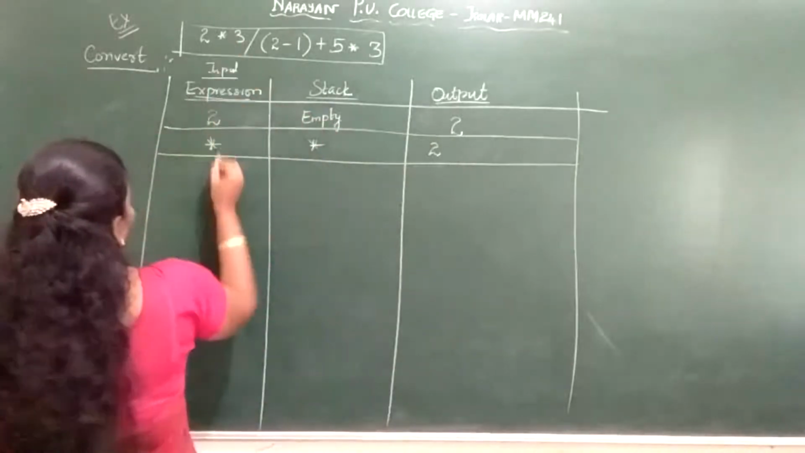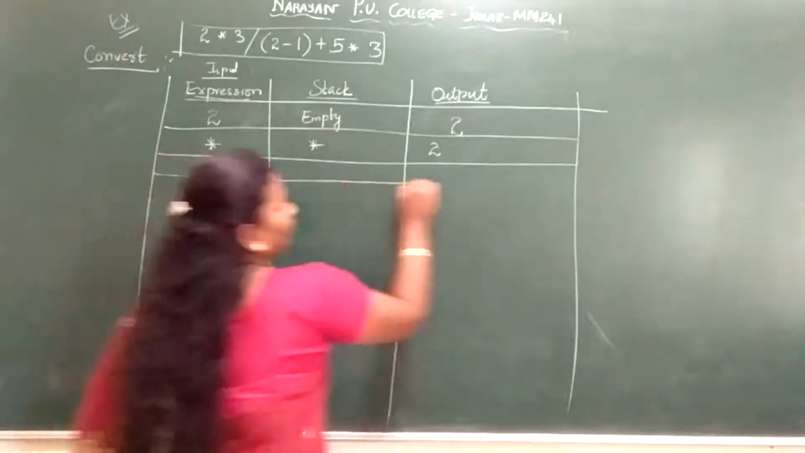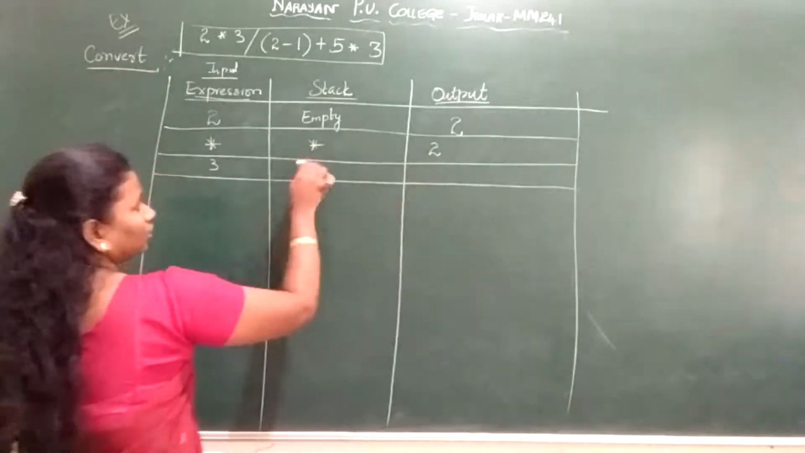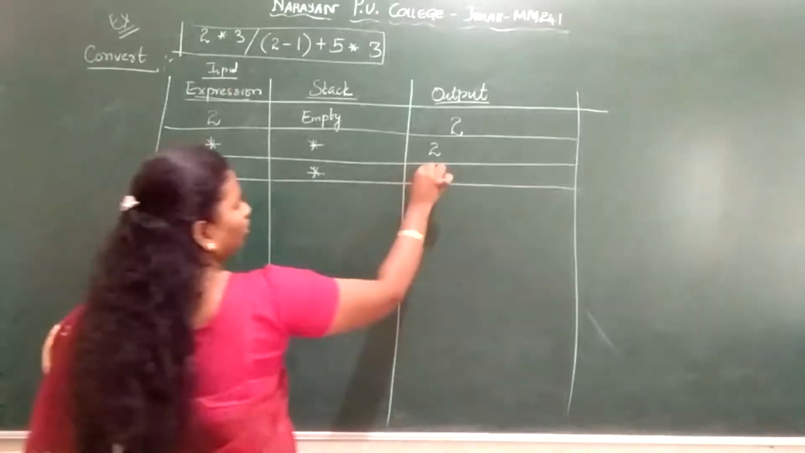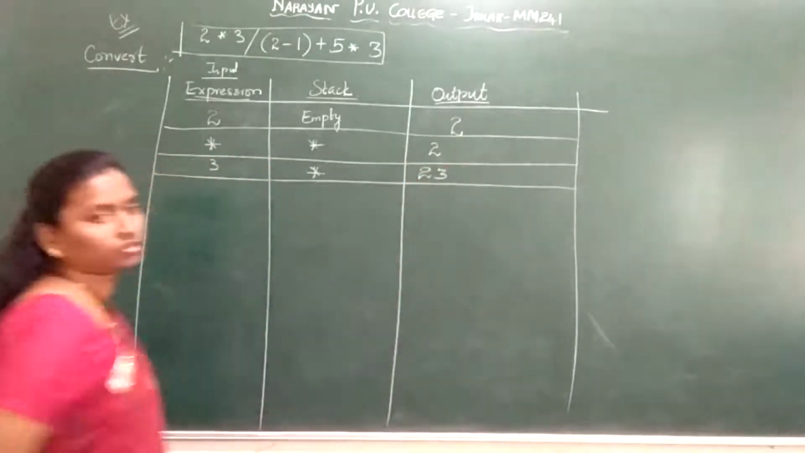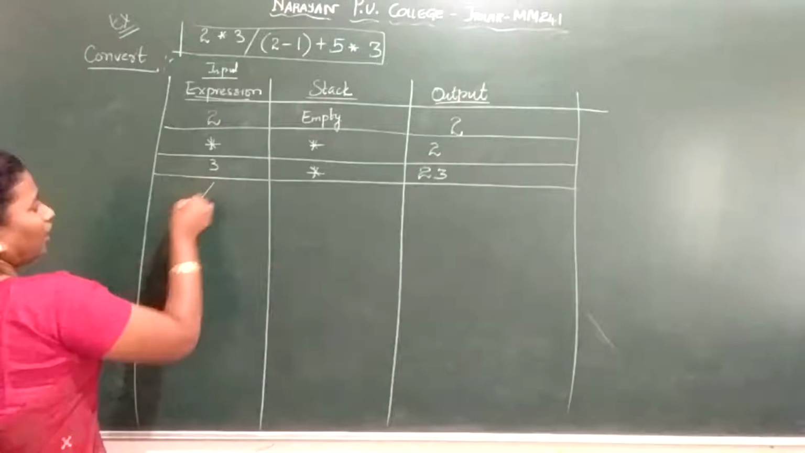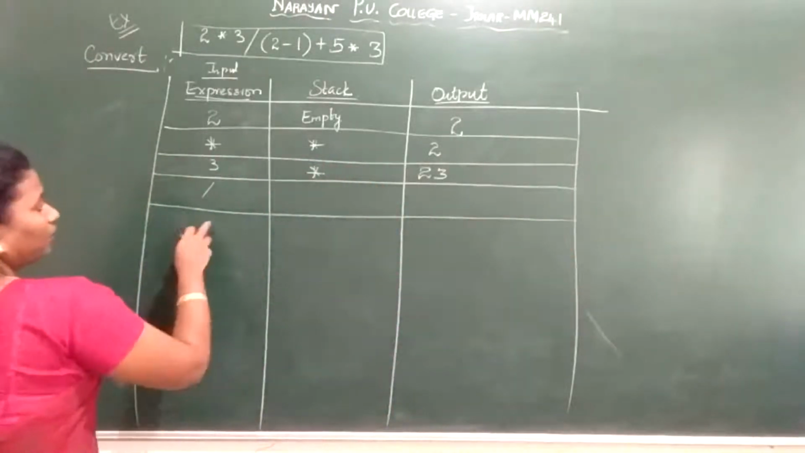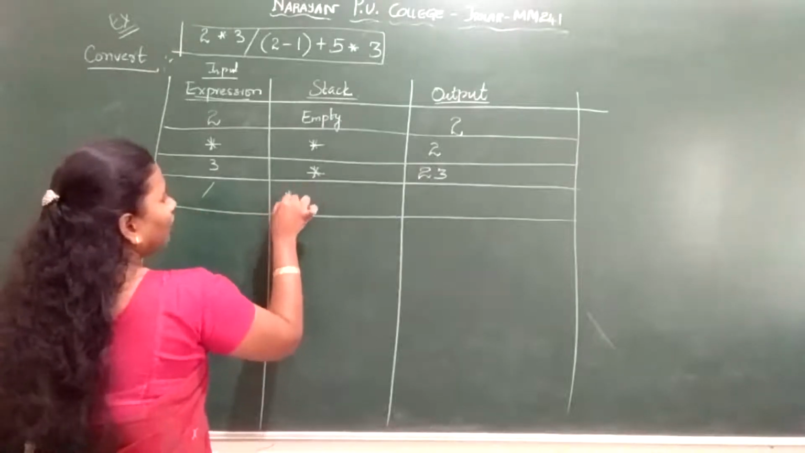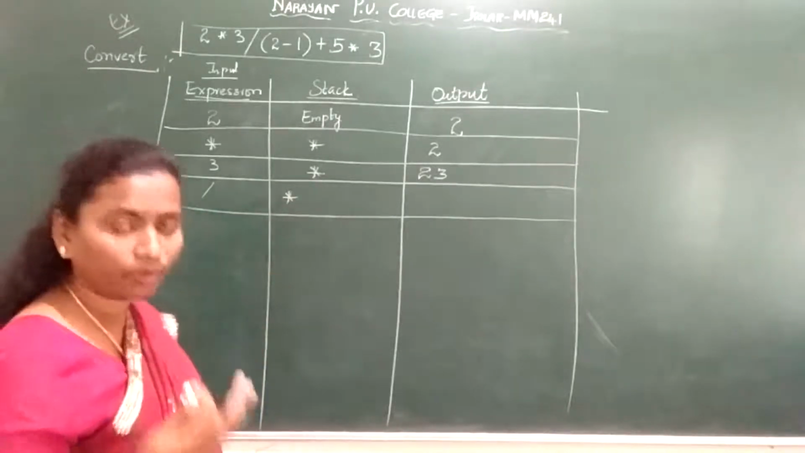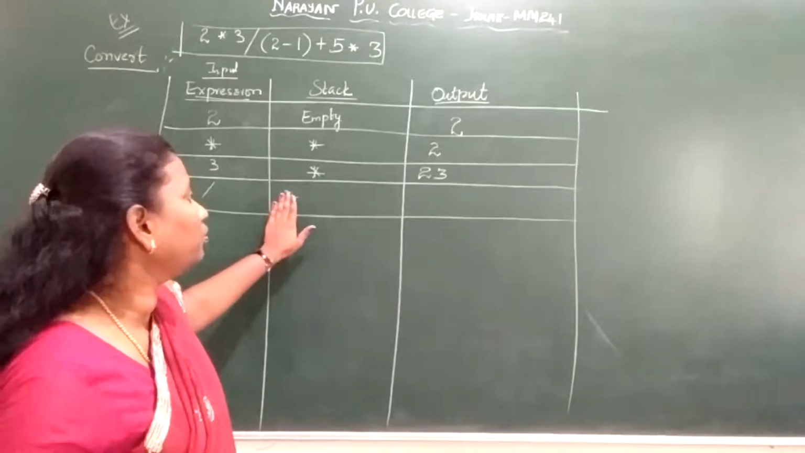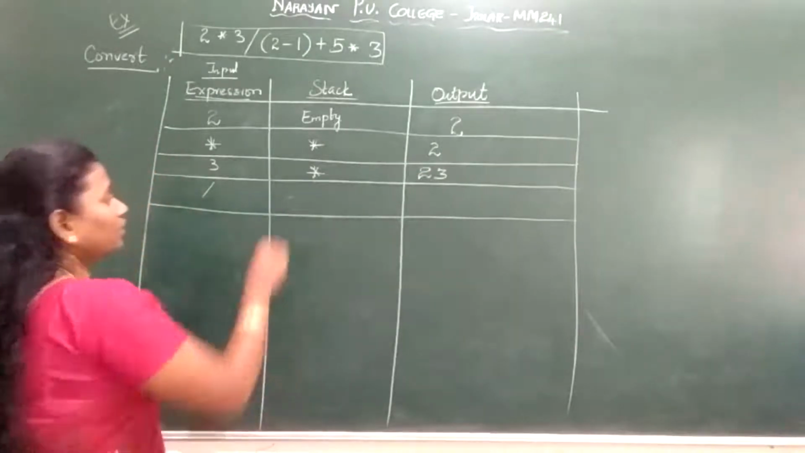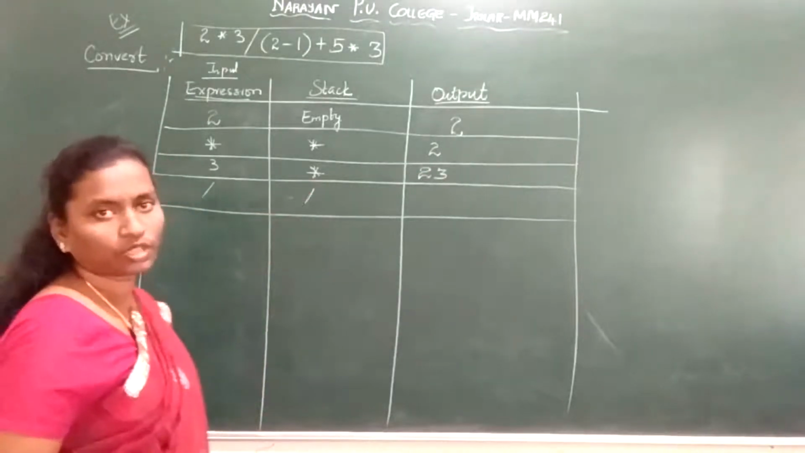Next, what am I reading? I am reading 3. Where will I put 3, stack or output? 3 will go to your output. Okay. Next, what am I reading? I am reading an operator, that is the division operator. Now the division operator and the multiplication operator have equal priority. If that comes, I need to pop out the earlier operator first onto your output, and only then insert this one on your stack.